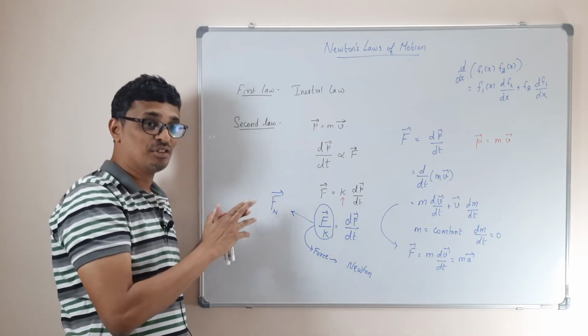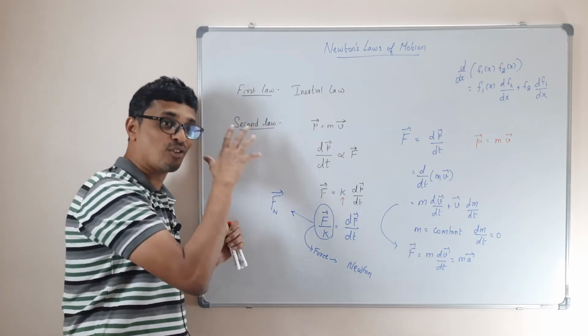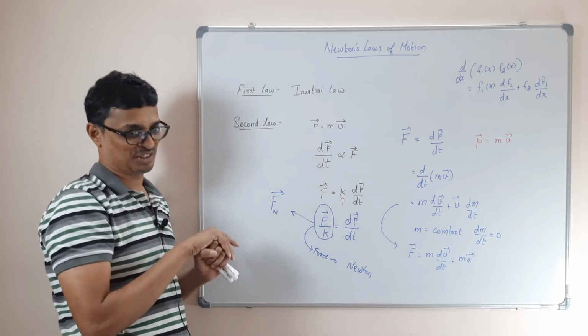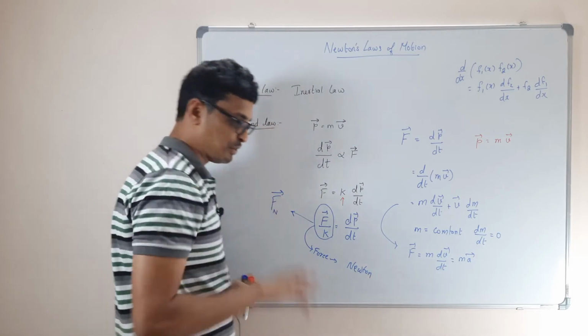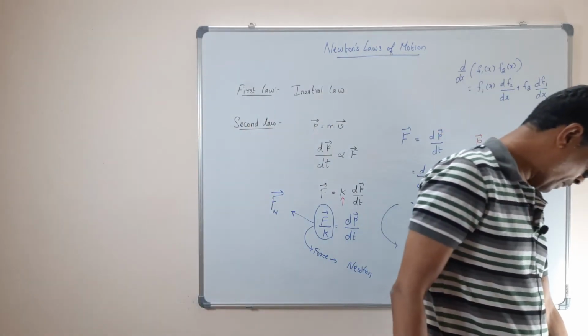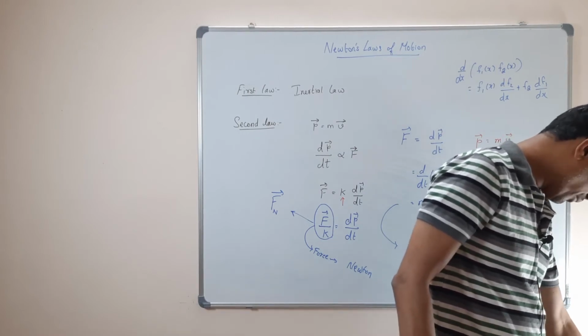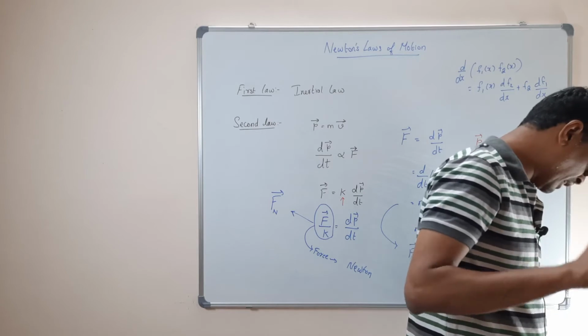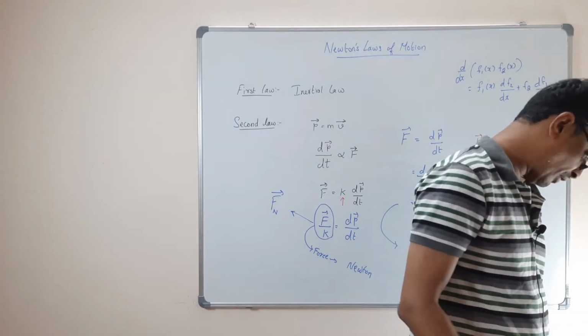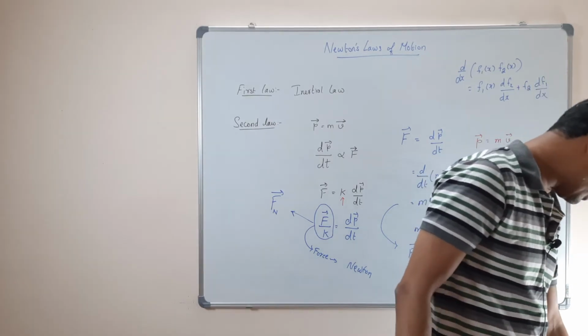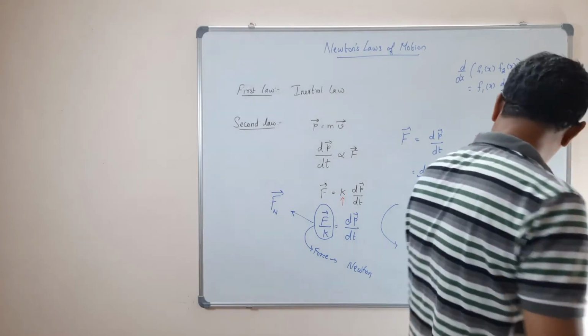So this gives you a quantitative measurement for force. That's why the second law is important. It gives a mathematical formulation for the quantitative measurement of force. That's a very important part.